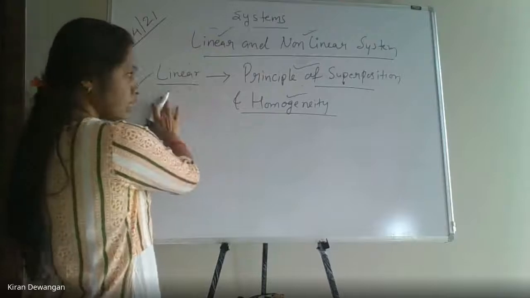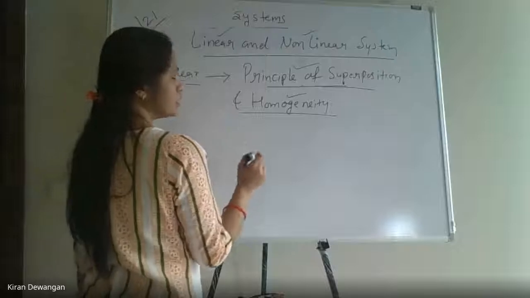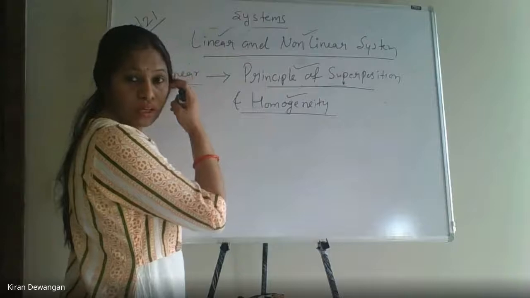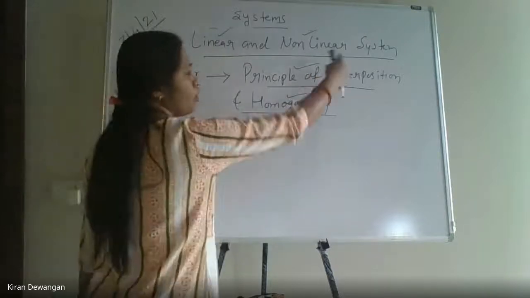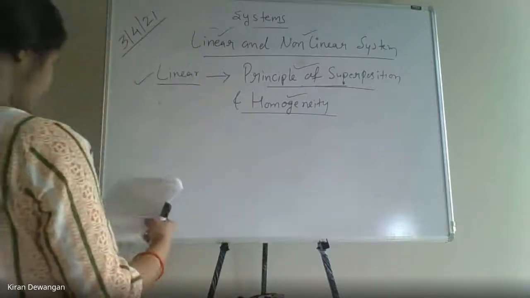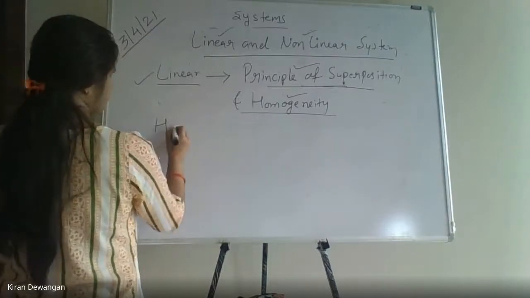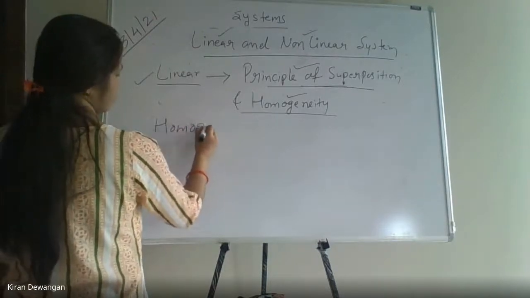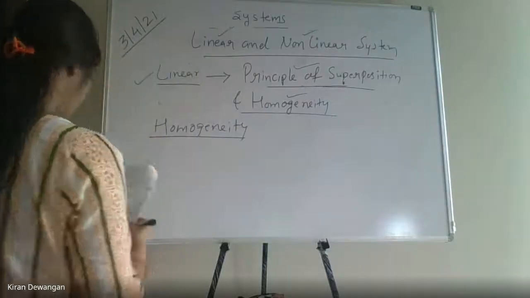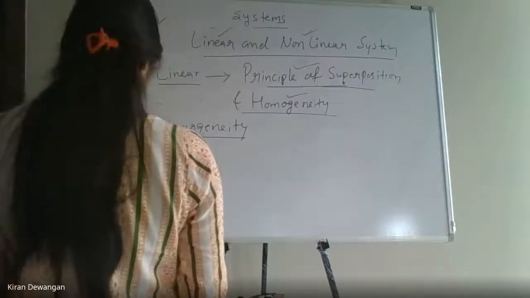We need to just verify whether it is obeying the principle of superposition and homogeneity both or not. If it is not obeying any of these principles, that means it will be a non-linear system. Now, what is the principle of homogeneity and superposition? Let us first check about homogeneity. ठीक है? Which does not obey the principle of superposition and homogeneity, it will be a non-linear system.